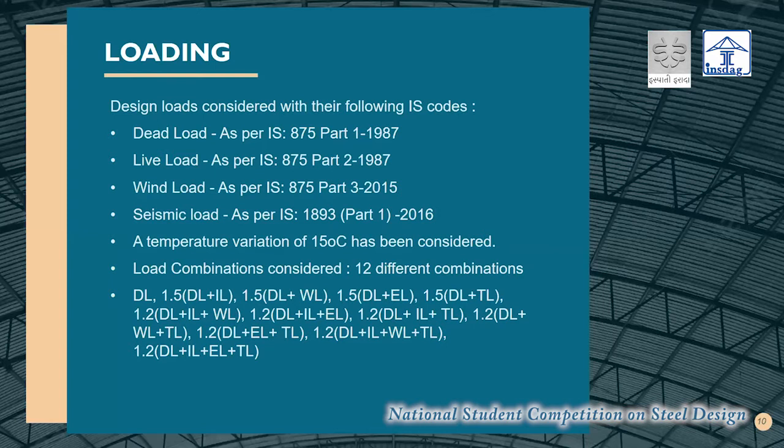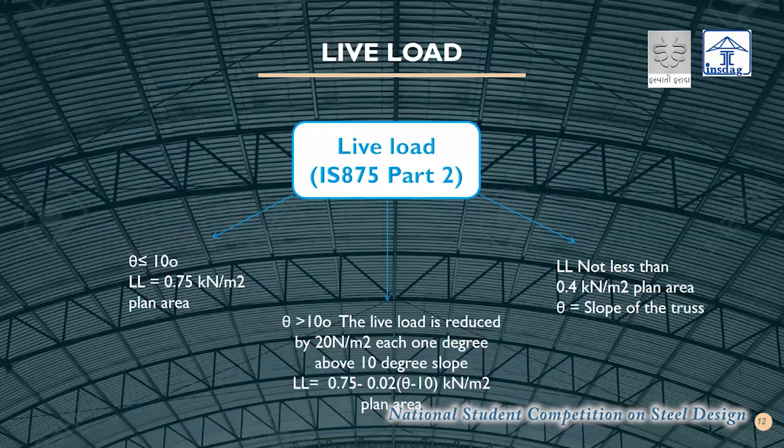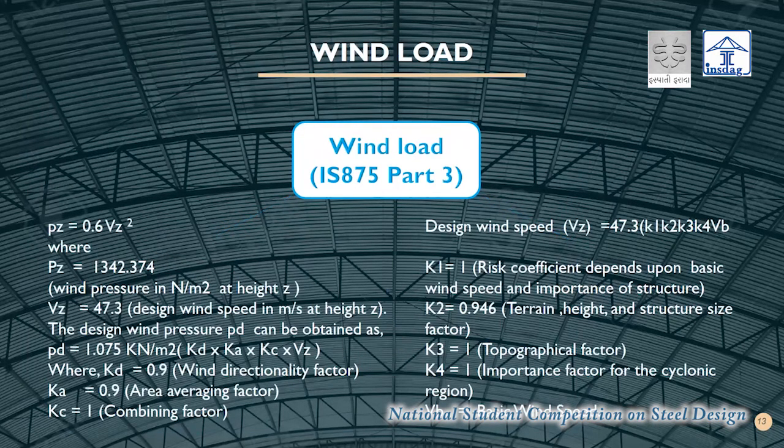We considered the loads as per IS codes: dead load, live load, and wind load, and we also considered the temperature variation. For the dead load, we have considered IS 875 part 1. For the live load, IS 875 part 2. For the wind load, IS 875 part 3, where we consider a basic wind speed of 50 meters per second for Kolkata.